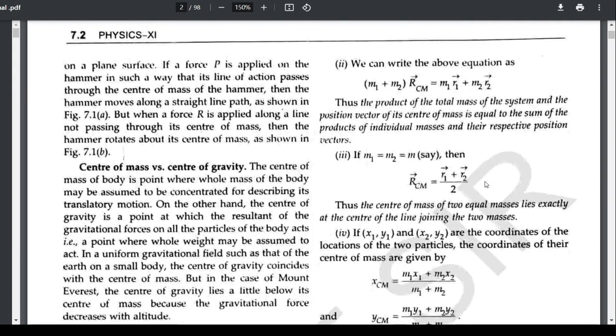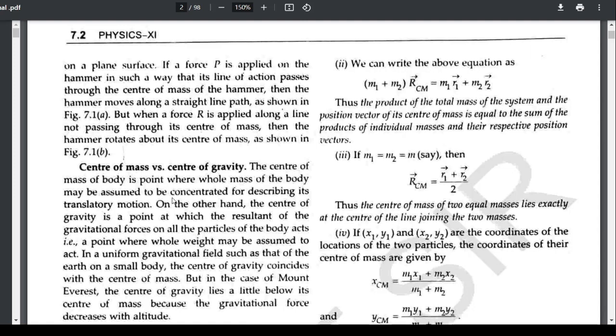Now let us look at center of mass versus center of gravity. The center of mass of a body is a point where the whole mass of the body may be assumed to be concentrated for describing its translatory motion. So we know that the center of mass is a point where the whole mass of the body can be supposed to be concentrated. And if the object moves, then the center of mass translates from one point to another point.